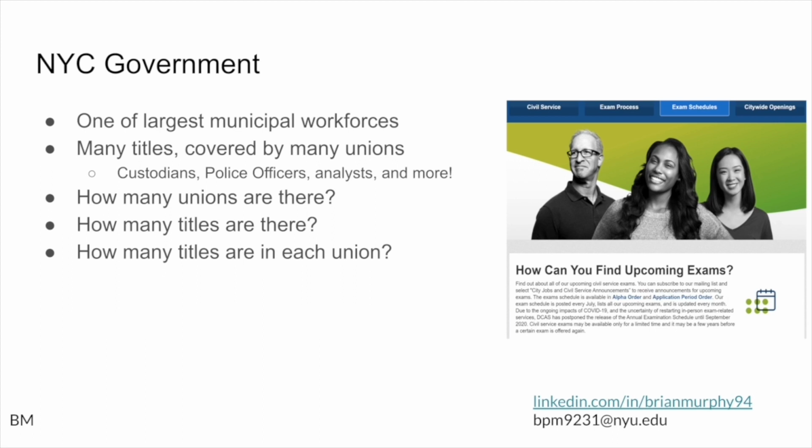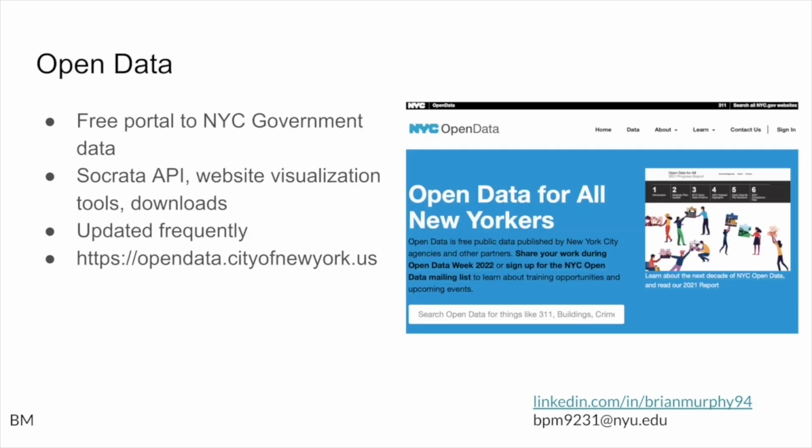So this workforce obviously brings up a few questions, and 3 of them are here. One of them is, how many unions are there? How many titles are there? And then how many unions are covering each of those titles? Like how many titles are in each union? So you could have, let's say, 100 unions, but if each of them covers 2 or 3 titles, or there are only a handful of unions that cover, let's say, a couple hundred each. So we're going to be answering those questions in a bit.